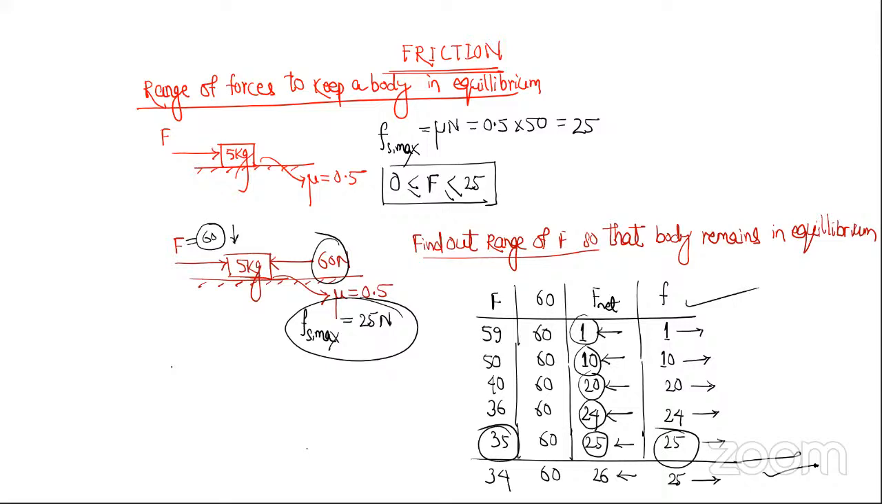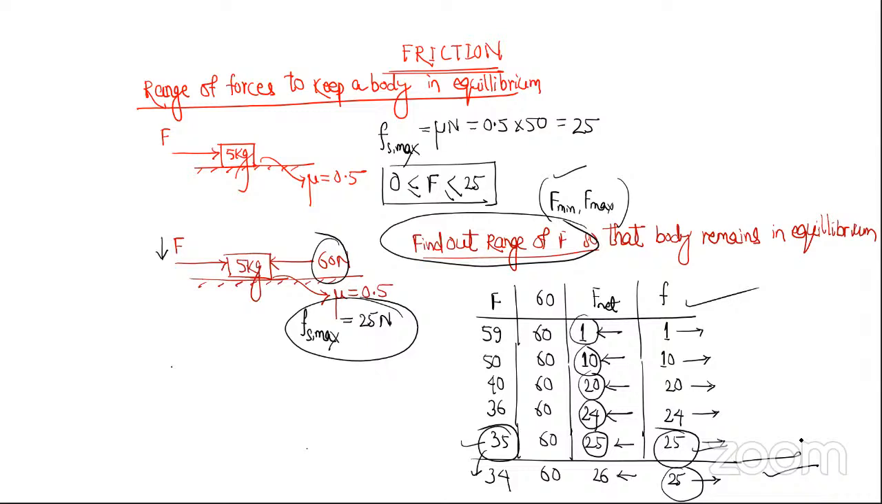So you see, if you want to find the lower limit of force F, he is asking the range of F. Range of F means he wants one F minimum value and one F maximum value, in between which the body remains at rest. So if you want to find that F minimum value, go on decreasing it like this. Then you reach a place where maximum friction is acting. That means if F becomes less than 35, then even friction cannot stop it. The body will move. So that's how you find F minimum.